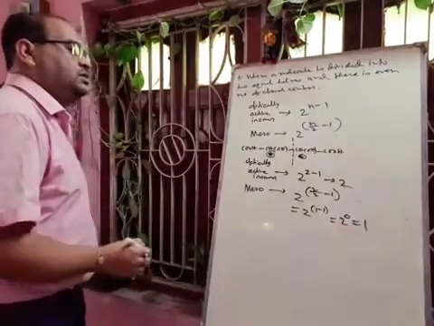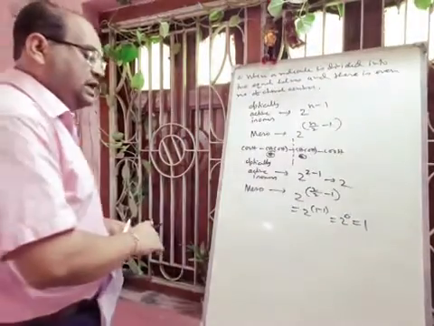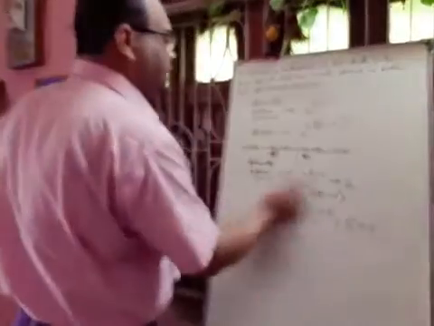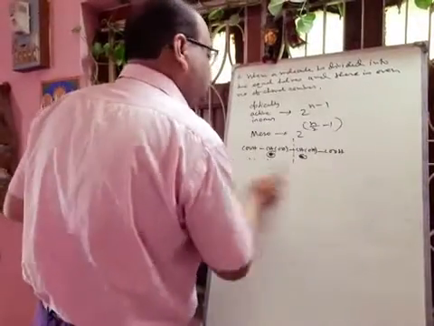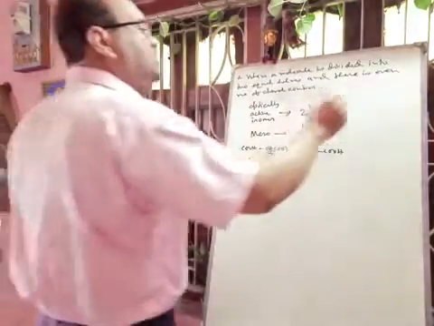So meso will be 1. So if I draw the structure, then you can easily understand. So for this compound, the optically active isomers will be 2 and meso will be 1.